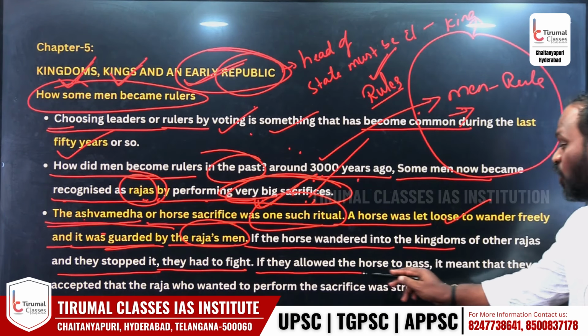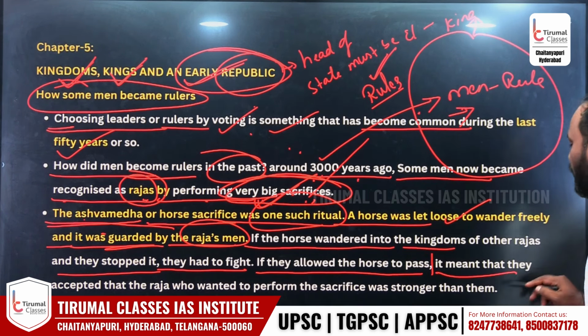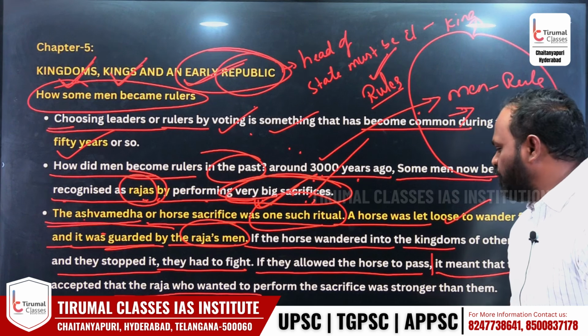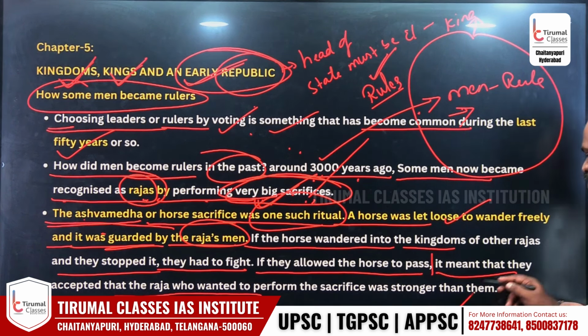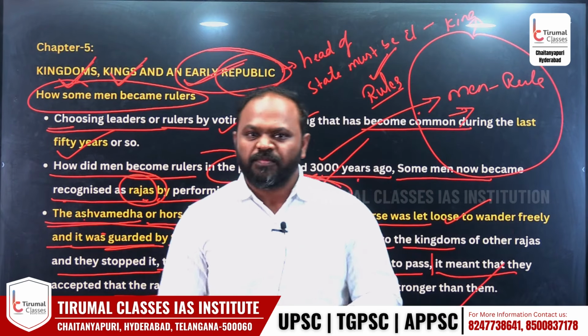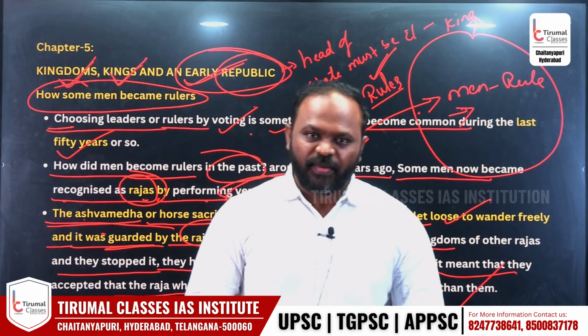If they allowed the horse to pass, it meant they accepted that the Raja who wanted to perform the sacrifice was stronger than them.